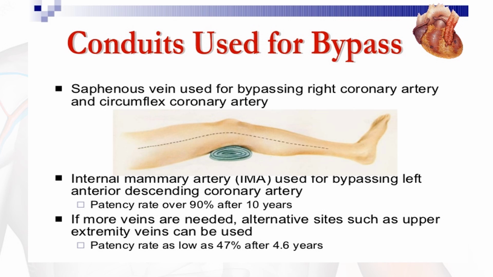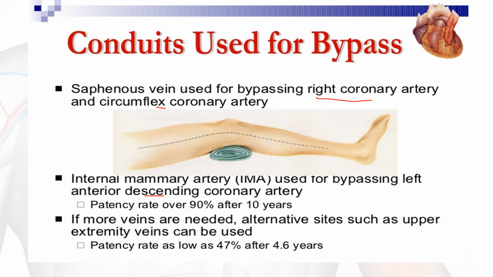Saphenous vein is used for bypassing, especially the right coronary artery or circumflex coronary artery. Then internal mammary artery is used for bypassing the left anterior descending coronary artery. When considered, the patency rate is over 90% and this lasts for more than 10 years.